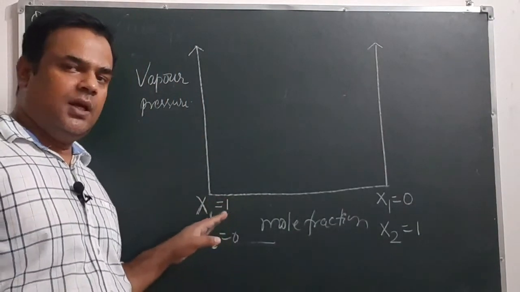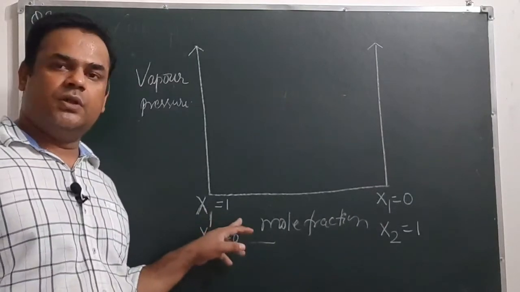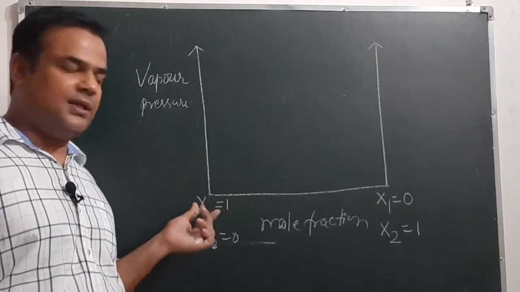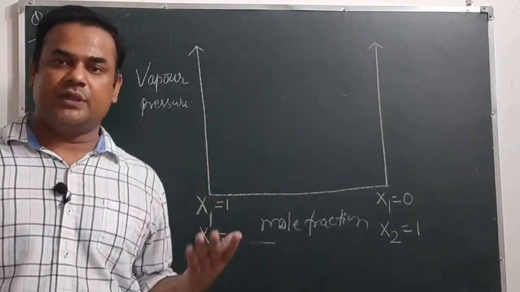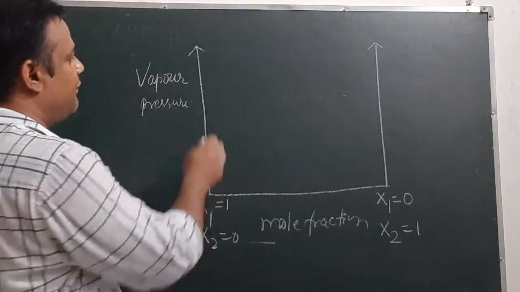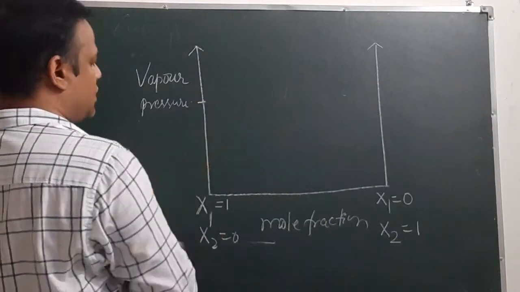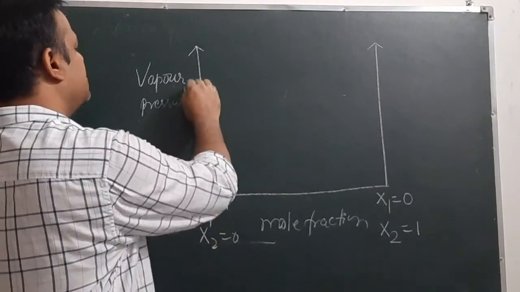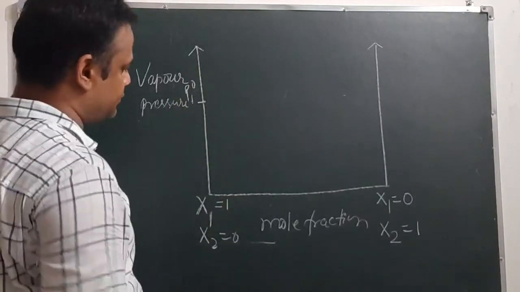At this point we have mole fraction of component 1 equal to 1, and it is only possible when it is in purest state. Anything will have 100% mole fraction if it is in purest form, and in the purest form vapor pressure is given by P1 naught. So suppose corresponding to this pure state, vapor pressure of component 1 is P1 naught.